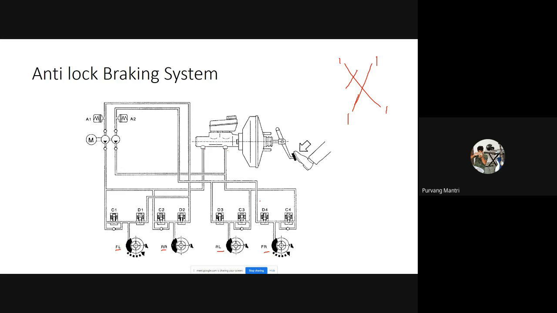So if any wheel stops rotating or is getting locked, the microcontroller will sense it, and it will allow the valves to release the brake pressure from the lines of that particular wheel, and it will let that brake fluid flow back to the reservoir. That's how the anti-lock braking system works.